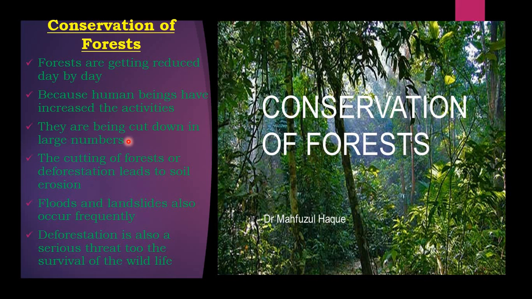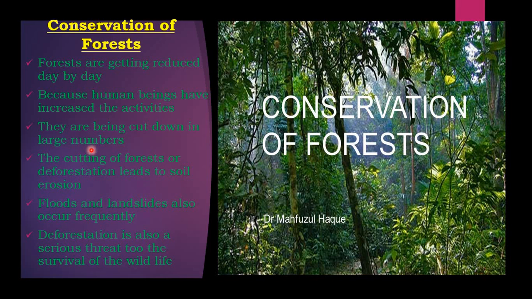Then the third point says they are being cut down in large numbers. Of course, once they start cutting, they cut the trees which come in the way, in order to make a road, to broaden the road, or to construct something or make a plot. The trees are cut down in large numbers for furniture, for wood, and so many things.